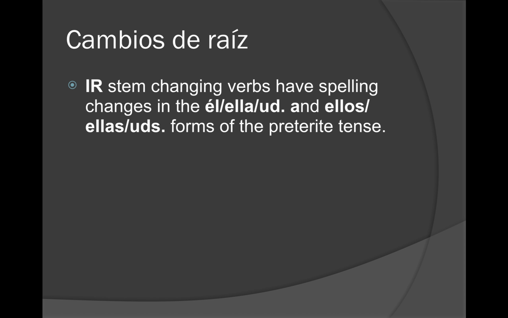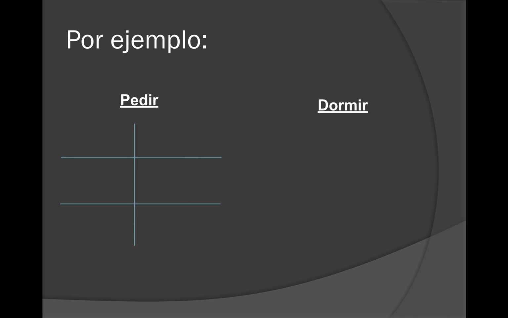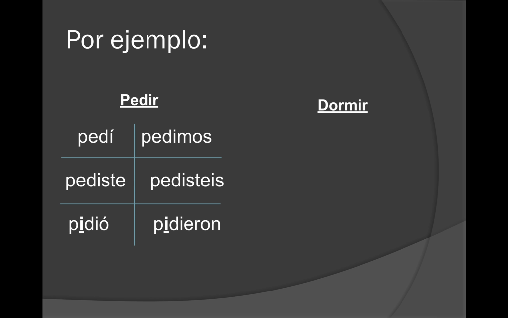More stem changing verbs. IR stem changers sometimes have a spelling change in the Ud. form and the ustedes form in the preterite tense if there's a stem change in the present tense. So again, you're going to see the bottom two forms change according to a certain type of spelling change. And again, following the patterns of those gerunds, you're going to see why those were important to learn and get down in earlier chapters. For example, pedir conjugates normally in the top four, pedí, pediste, but instead of pedió, it's going to become pidió. Pedimos, pedisteis, and then pidieron. You see the E to I stem change.